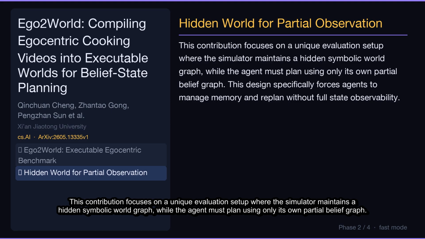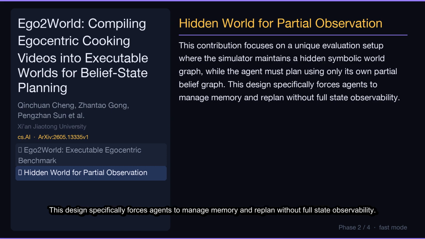This contribution focuses on a unique evaluation setup where the simulator maintains a hidden symbolic world graph, while the agent must plan using only its own partial belief graph. This design specifically forces agents to manage memory and replan without full-state observability.